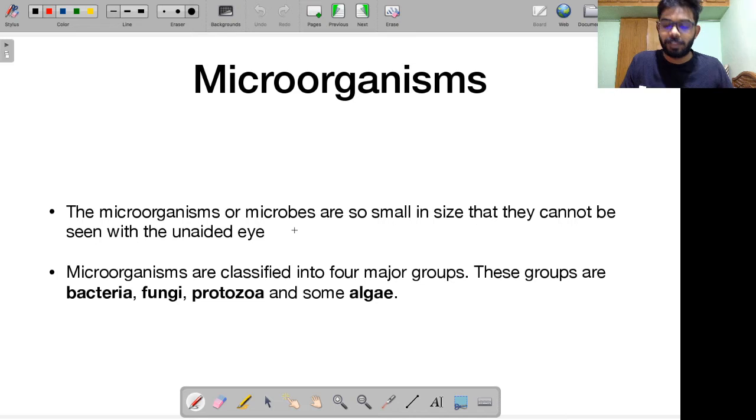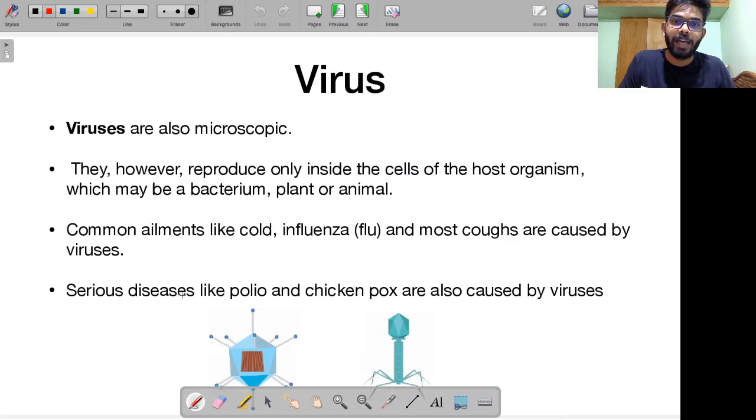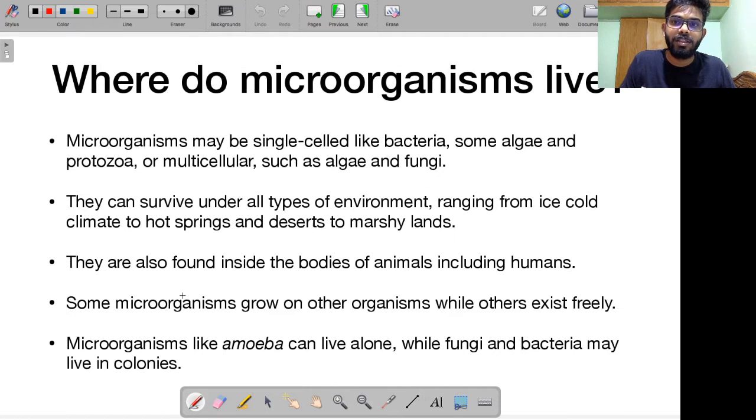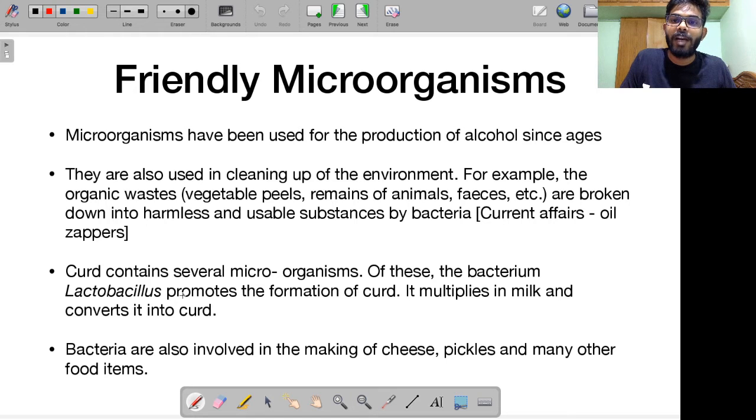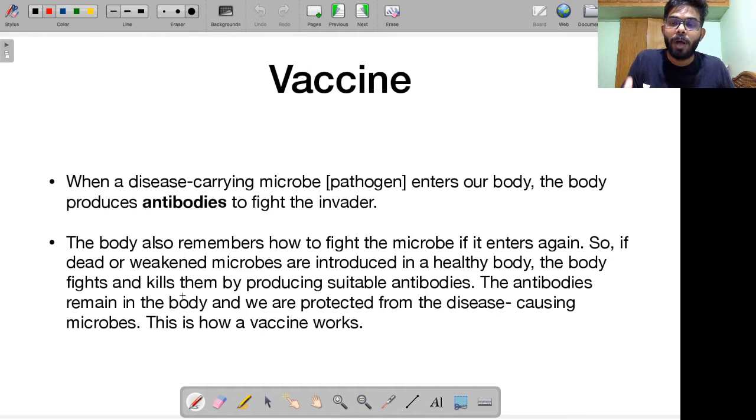Without wasting much time, I'll give you a recap of what we did in the previous lesson. We started our discussion on microorganisms. I told you how there are 4 groups of microorganisms: bacteria, fungi, protozoa and algae. Then we had a discussion on viruses. Then we talked about where these microorganisms live and survive. Then we talked about friendly microorganisms, and how microorganisms are useful for making vaccines and so on.